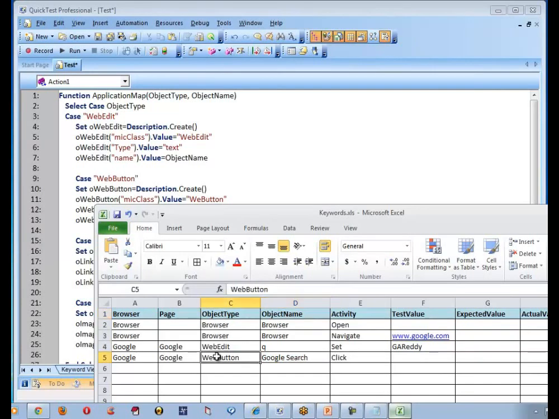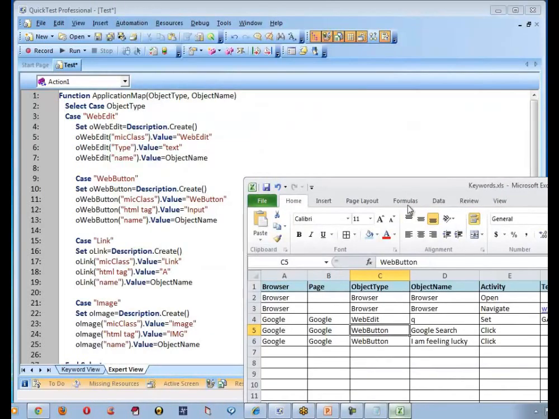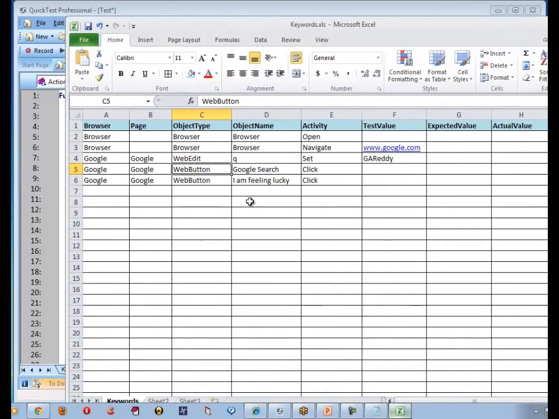What is object to type? It is very generic. For example, let's say I wanted to work with two web buttons. Let me copy this code, and this time let me say it's not Google search, let me say, for example, I am feeling lucky. What is the meaning of these lines? It means that the web button description is common. Each and every time we are going to call that web button description, and each and every time you call it, a different object name is passed. Is that point clear?